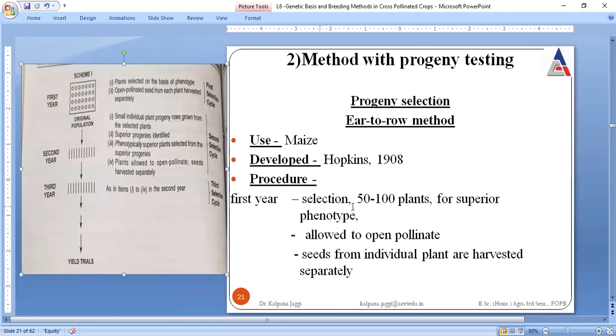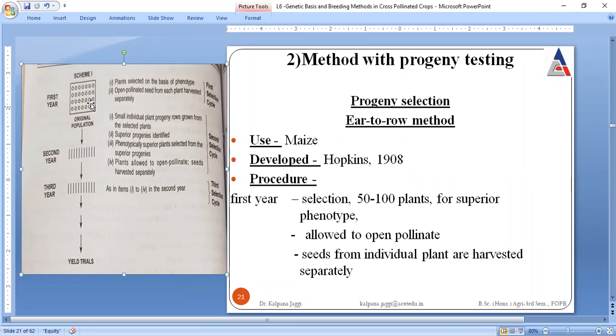So here plants are selected, and these plants are open pollinated. This is actually the ear to row method, that is scheme 1. Selection is done on the basis of phenotype. That means the ones which resemble each other will be selected, and the others which do not resemble each other will be discarded. So this is done in the very first step. Selection is done on the basis of phenotype, and thereafter they are allowed to open pollinate. This is the first selection cycle.